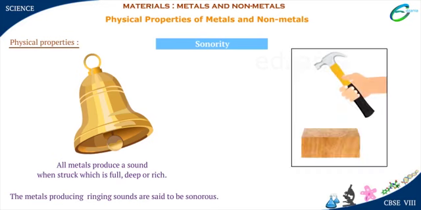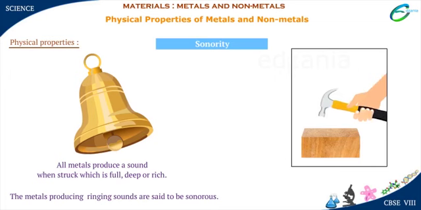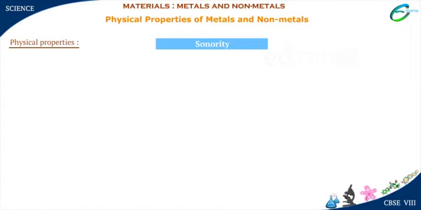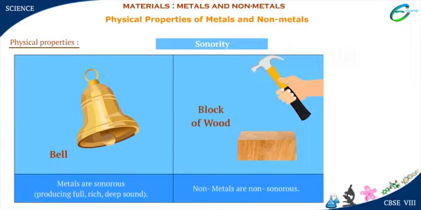Now, if we hit a wood, will there be a sound? Yes, there is a sound, but it is a thud. It is not a sonorous sound. So, we see that sonority is a property that separates metals from non-metals.